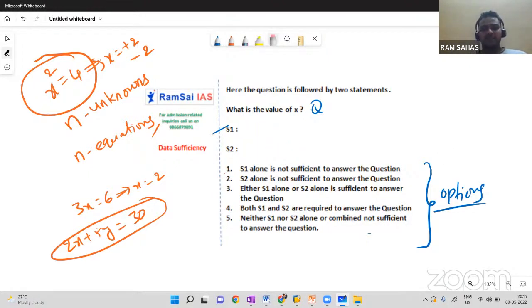Now, question is same. What is the value of x? Now I'm going to change statements. 2x plus 3y equal to 14, x plus y equal to 3. See, randomly some values I am giving. I don't know whether it will give a unique value, or an integer or not. I'm not bothering whether you will get integer or not.